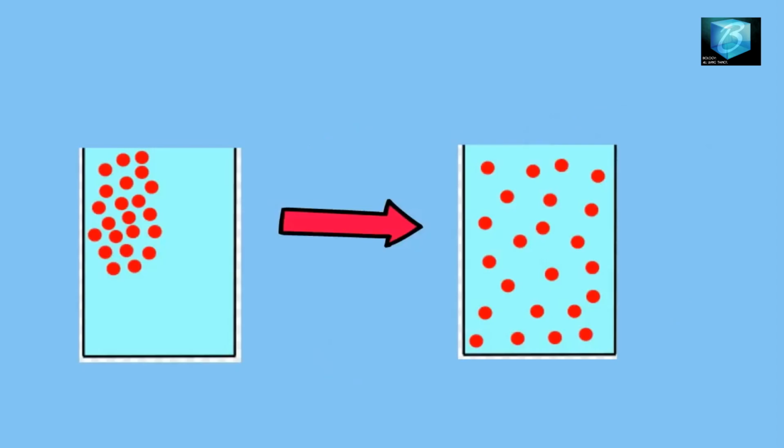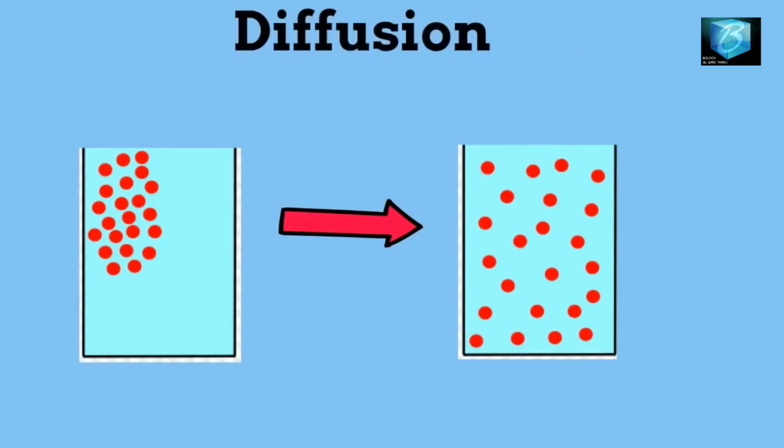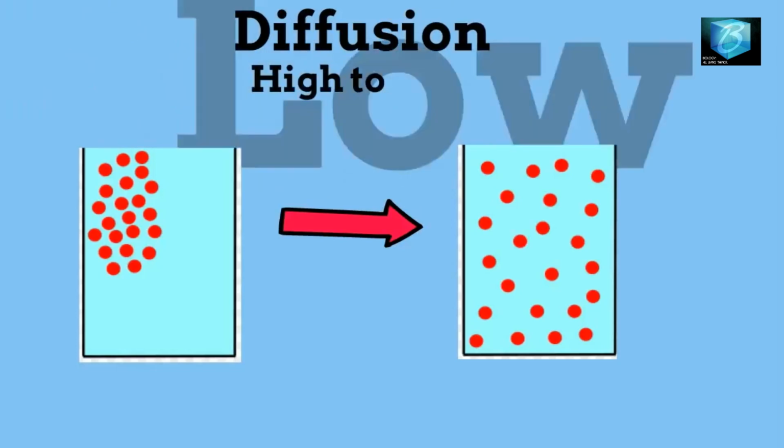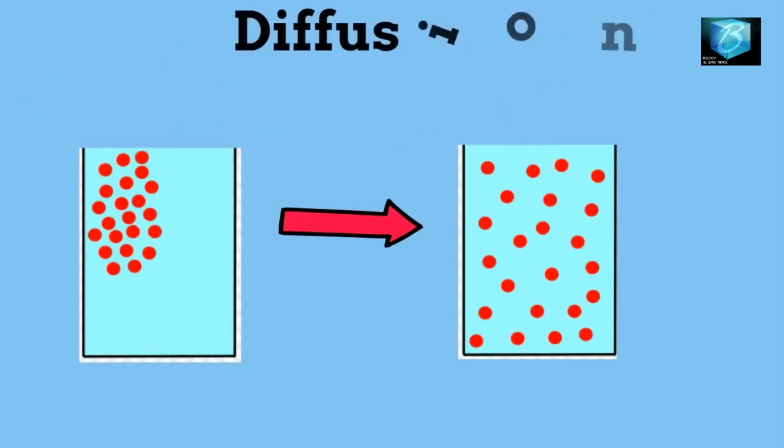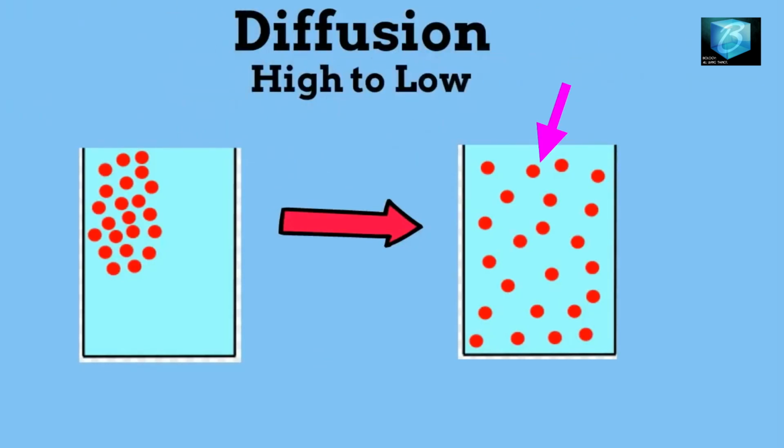It means that when you have a substance that is containing many molecules, it is possible for those molecules to move from where you have them in higher quantity to the region where few or there are no molecules of such a substance. Let's look at this diagram. This diagram illustrates what diffusion summarily means. The movement of molecules of substances from here where we have higher concentration of the molecules to this region where the molecules are less.